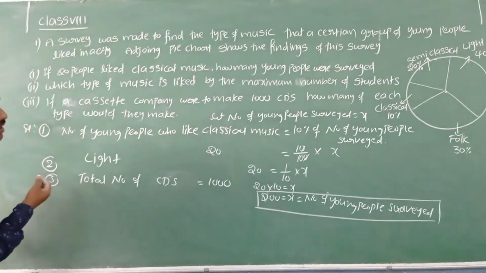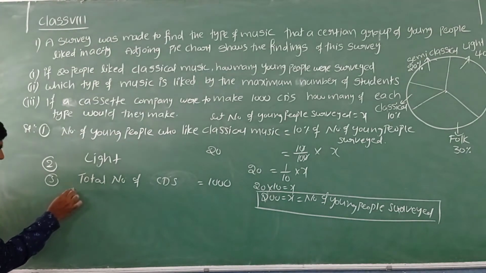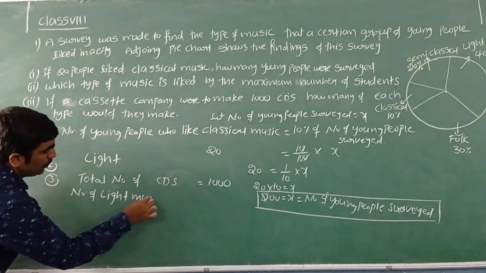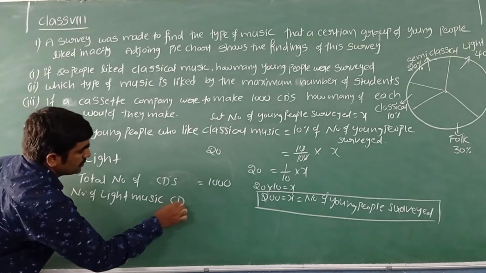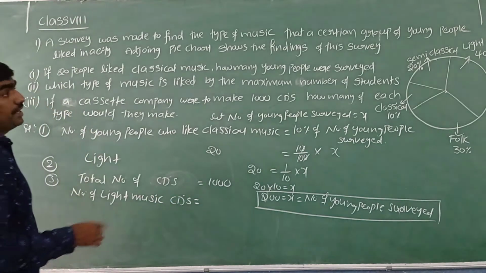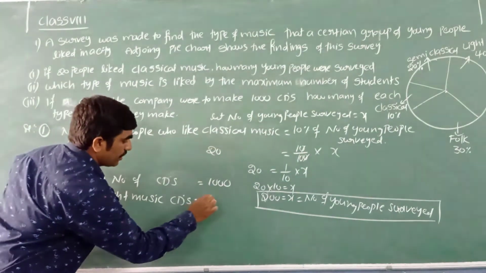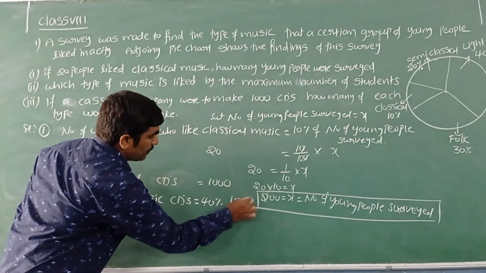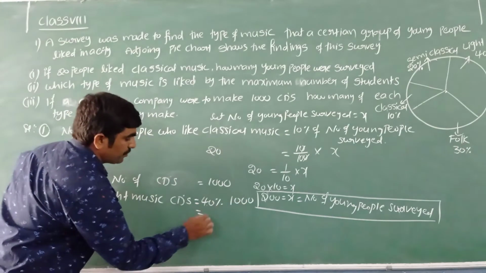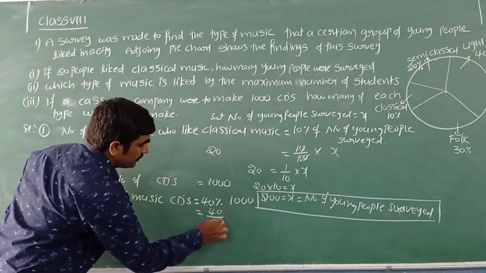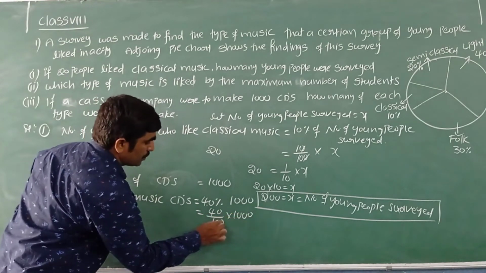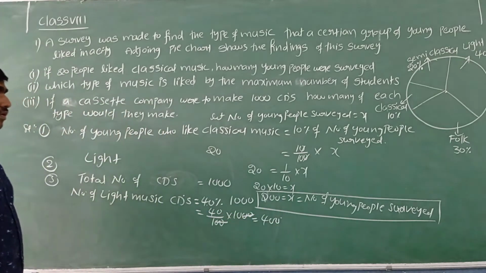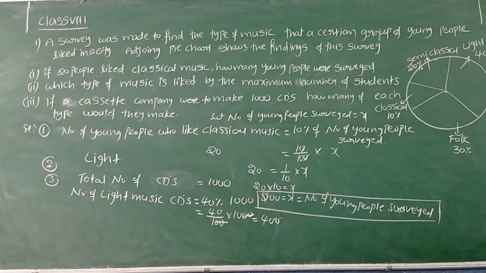Now, number of light music CDs is equal to 40% of total number of CDs. Total number of CDs is 1000. So 40% of 1000. We can express it in fraction form as 40 by 100 into 1000. Two zeros cancel, 40 into 10 is 400. So they have to make 400 light music CDs.